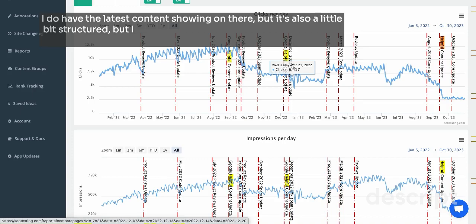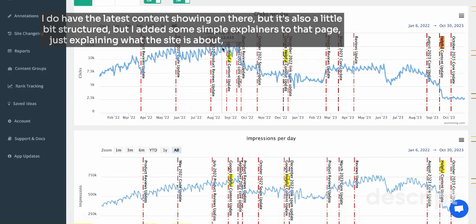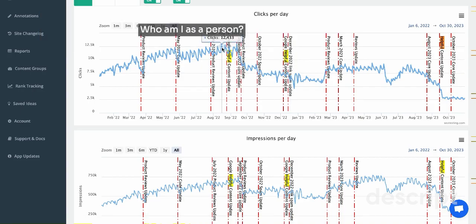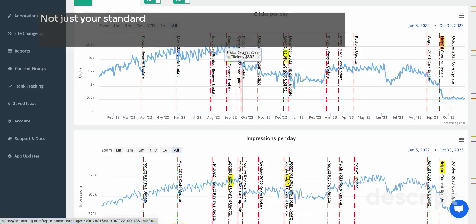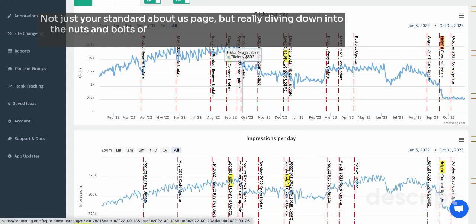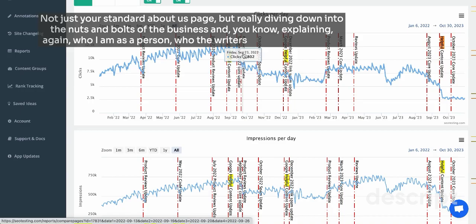But I added some simple explainers to that page, just explaining what the site is about, why we create content, who I am as a person, and built that out a bit. I put a lot of work into making a really advanced About Us page, not just your standard About Us page, but really diving down into the nuts and bolts of the business, explaining again who I am as a person, and who the writers are that I work with.